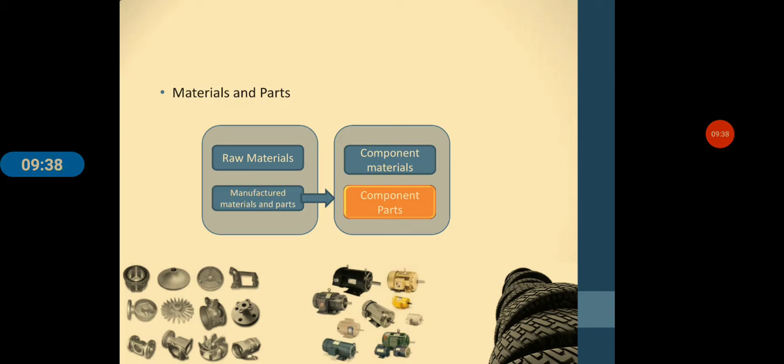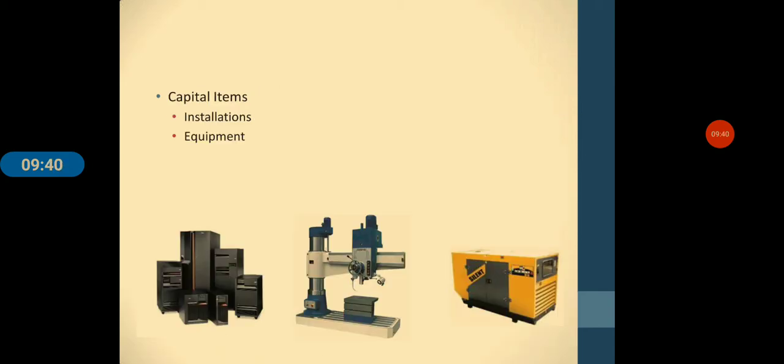Second is capital goods. These are installations and equipment. Long-lasting goods that facilitate developing or managing the finished product. Finished product is produced. They include installations and equipment.